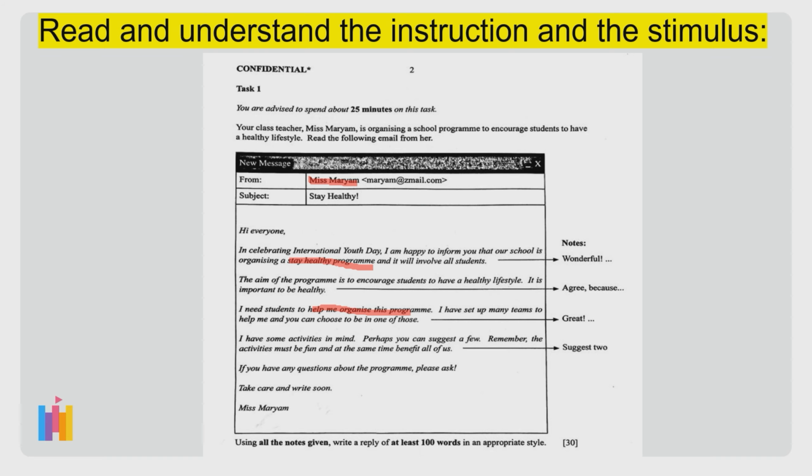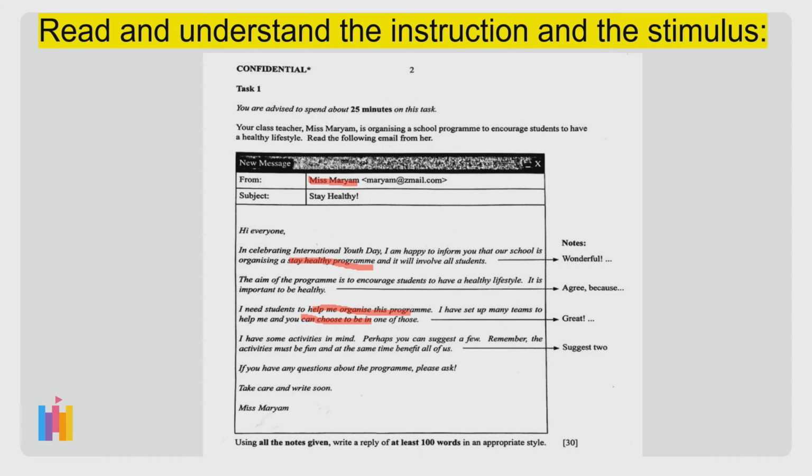You can choose to be in one of the teams she has set up. Alright, finally, Miss Mariam also asked you to suggest activities which are fun and beneficial for the program.